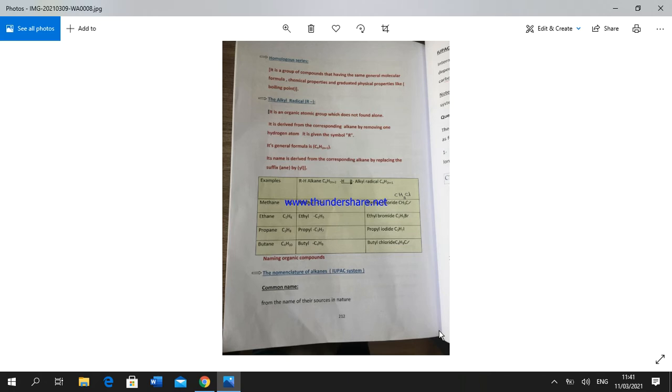The common name comes from their sources in nature, while the IUPAC system, the International Union of Pure and Applied Chemistry, depends on the number of carbon atoms in the longest continuous carbon chain.